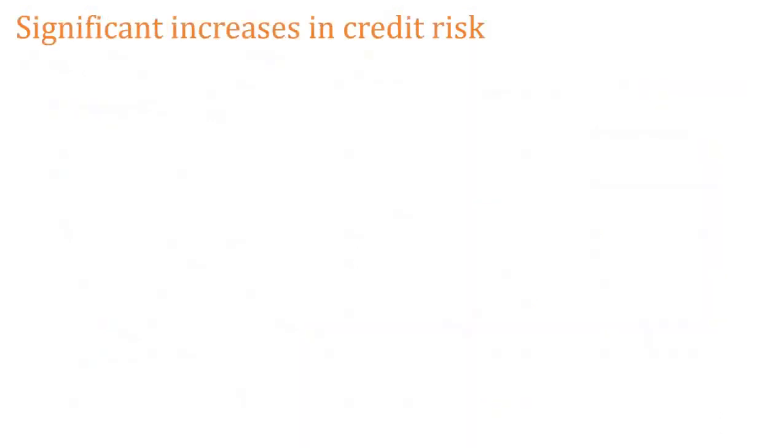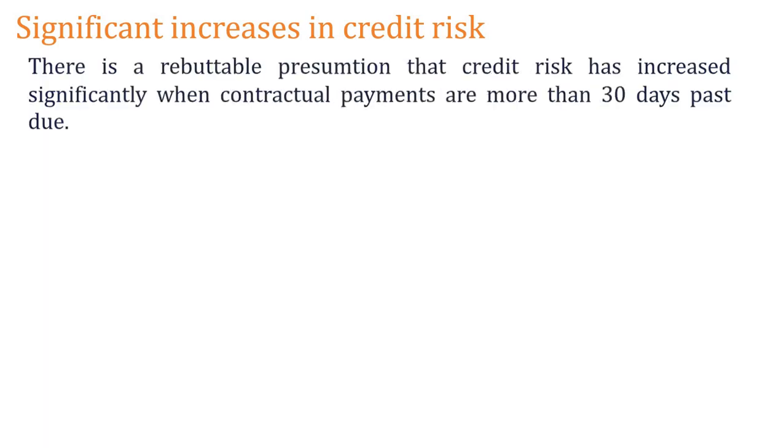So remember there are two types of provision that we can do. One we call the 12 months expected credit loss. If particular person's risk of default has increased significantly, then we should not limit our provision to the 12 months expected credit loss. It has to be increased to lifetime expected credit loss.